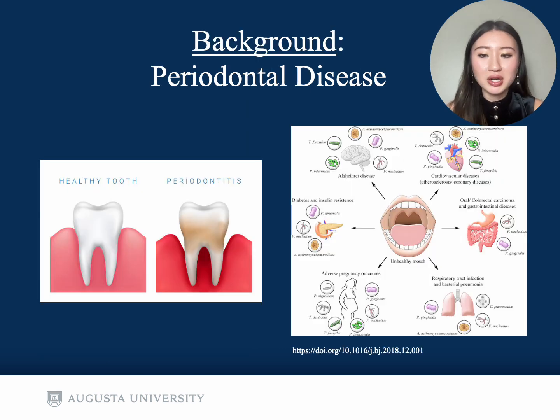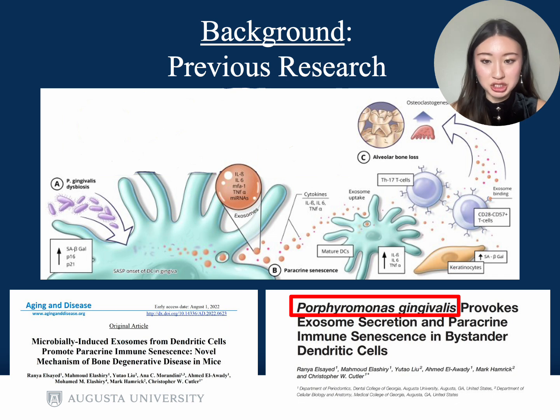Periodontal disease is a chronic inflammatory disease caused by bacterial infection that leads to damage of the tooth-supporting structures. It is the leading cause of tooth loss in adults, affecting almost 50% of the adult population, and is linked to many other systemic diseases. To this day, the exact pathogenesis of the disease is unknown. Porphyromonas gingivalis, PG, has been recognized as a keystone pathogen of periodontal disease.